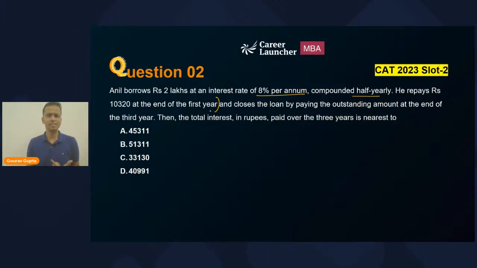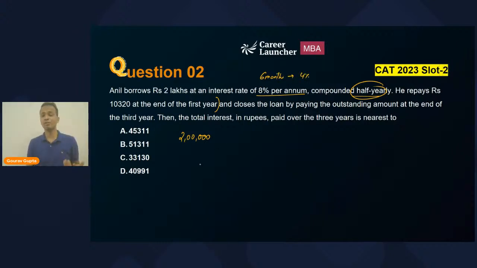So let's understand what will be the interest in the first year and the total amount at the end of first year. So he started with 2 lakhs. I'll be writing each and everything. Now, since it is compounded half yearly, for the first 6 months, the rate of interest will be 4%.